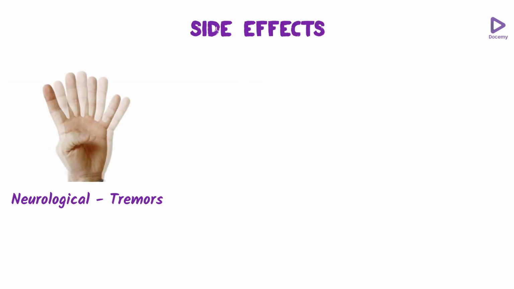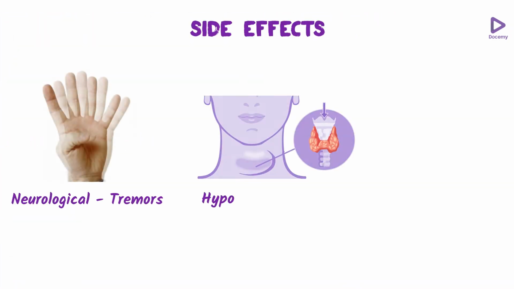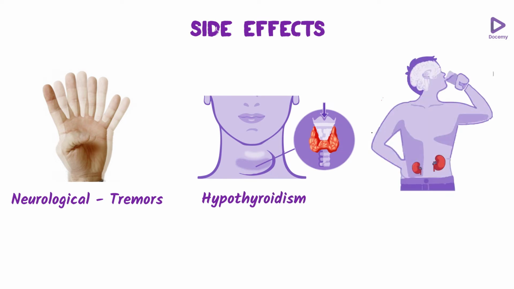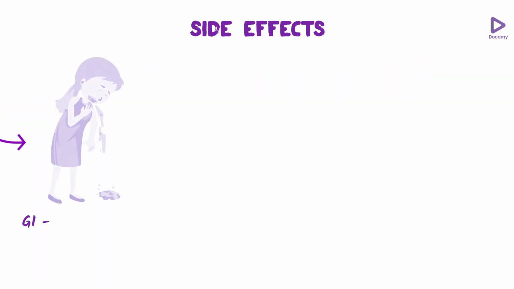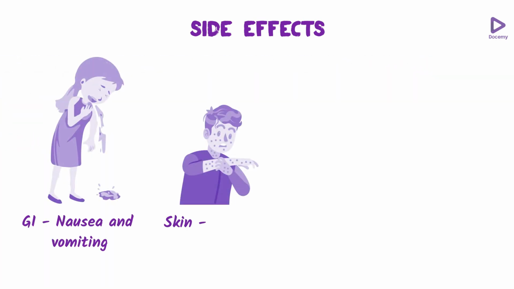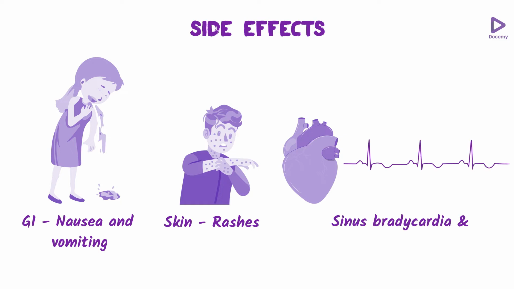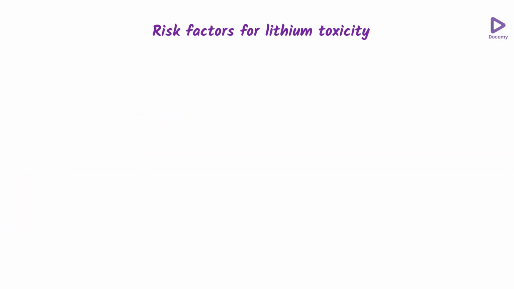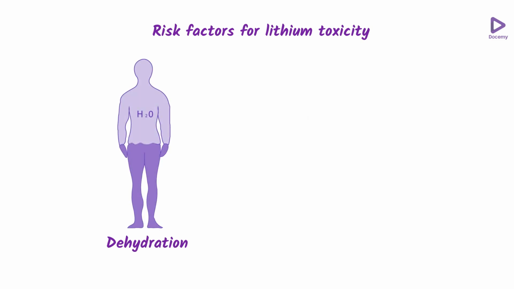What are the side effects of lithium? Neurological, like tremors. It can cause hypothyroidism. It can affect the kidney, because the main route of excretion is through the kidney, and can cause diabetes insipidus. GI, like nausea and vomiting. Skin, like rashes. And cardiologically, it can cause sinus bradycardia and benign T-wave changes. The risk factors for lithium toxicity are dehydration and hyponatremia.